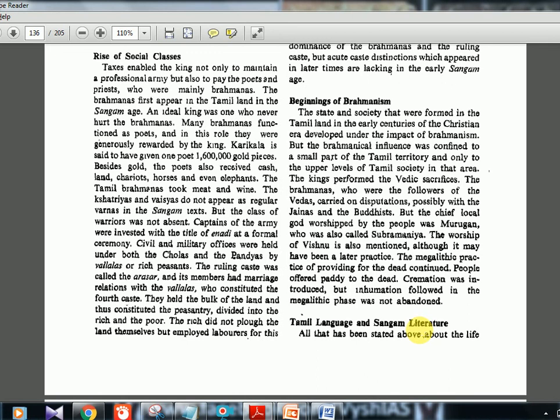Beginning of Brahmanism. The state and the society that were formed in the Tamil land in the early centuries of the Christian era developed under the impact of Brahmanism.